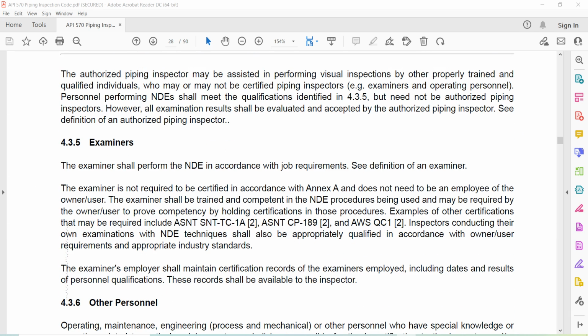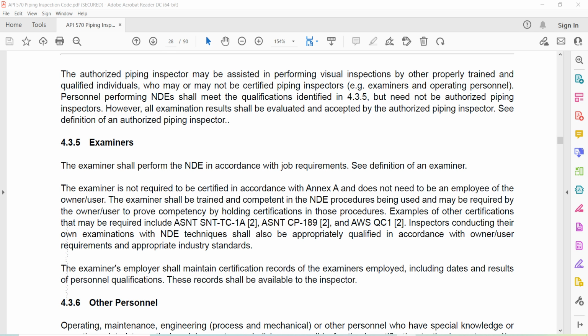The authorized piping inspector may be assisted in performing visual inspections by other trained and qualified individuals who may or may not be certified pipe inspectors. Examiners and operating personnel performing NDEs shall meet the qualifications identified in 4.3.5, but need not be authorized piping inspectors. However, all examination results should be evaluated and accepted by an authorized piping inspector. See definition of an authorized piping inspector.